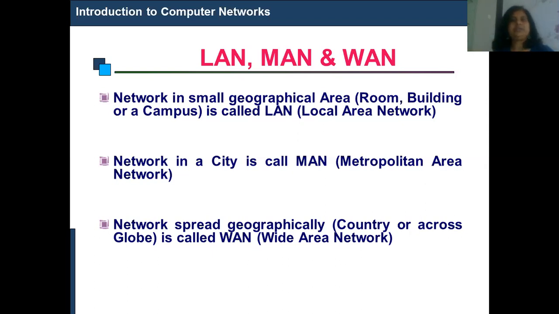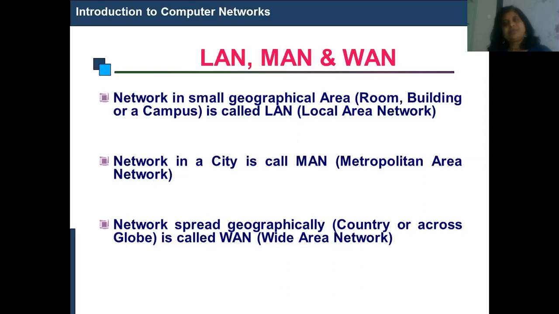Then we can connect this to three offices by using MAN, that is metropolitan area network. Next one is the network spread geographically, that is called a wide area network. Wide area network means it can be across the country or across the continent or across the globe, anywhere. So that is a wide area network.